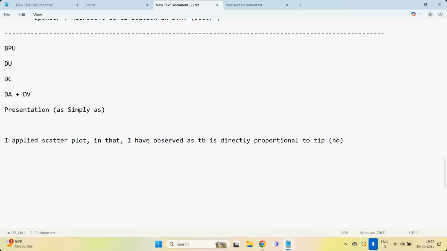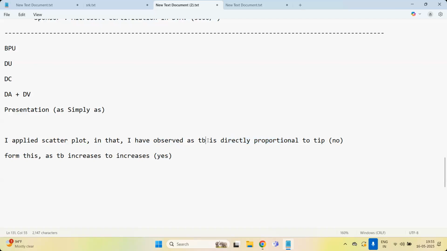Simply we have to say, without using the word scatter plot, from this. You have to show the scatter plot, but you should not use that word. Just show it and say, from this, as total bill increases, tip increases. Simple. The matter is the same, right? Above sentence and below sentence are both the same, but in the above sentence, high technical words are there, meaning the scatter plot and directly proportional.